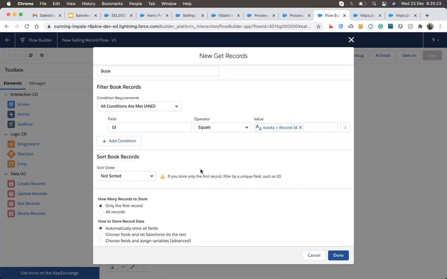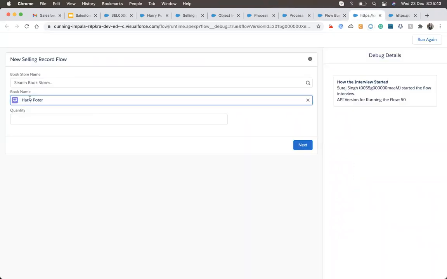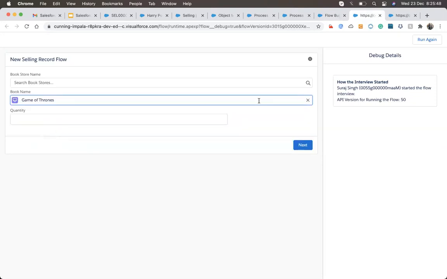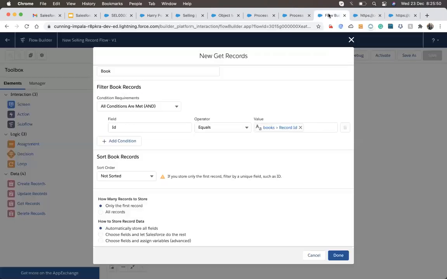Suraj asks: on the form you are selecting with the name of the book, but here we are checking with the ID. Yes, it's a lookup component from which I selected the name of the book, but I choose the ID because it's a property of a lookup.